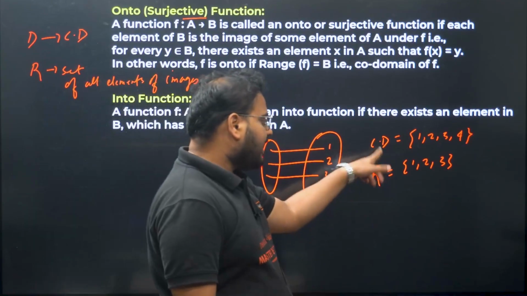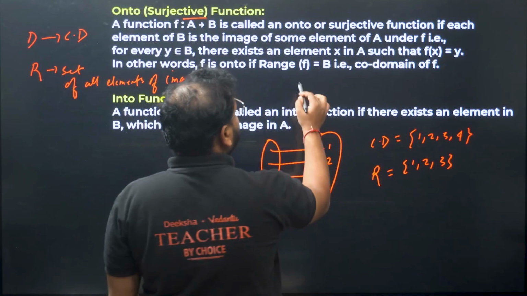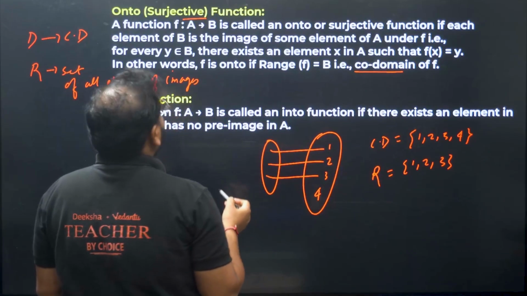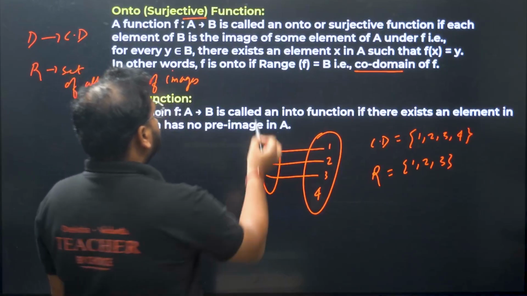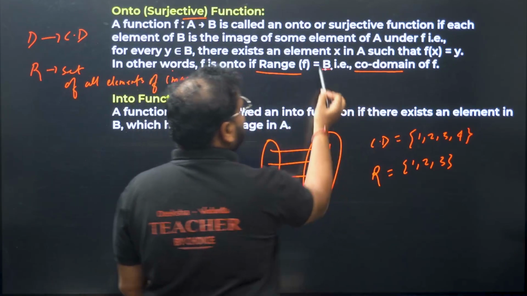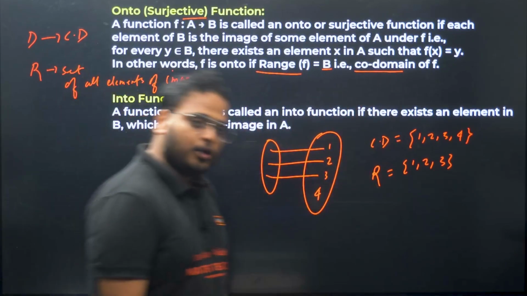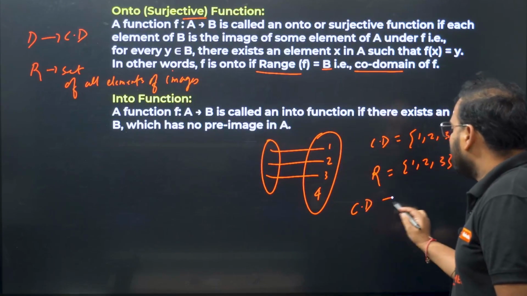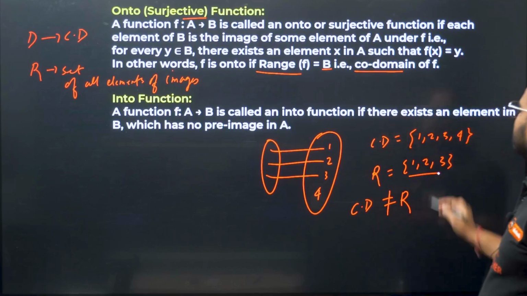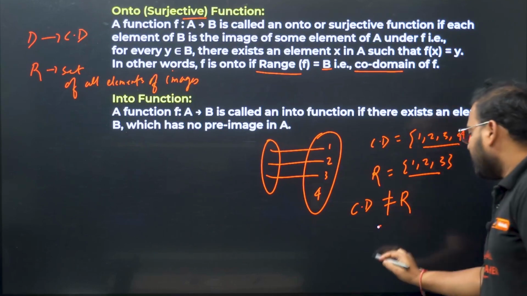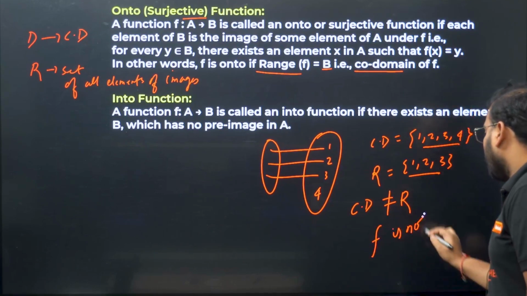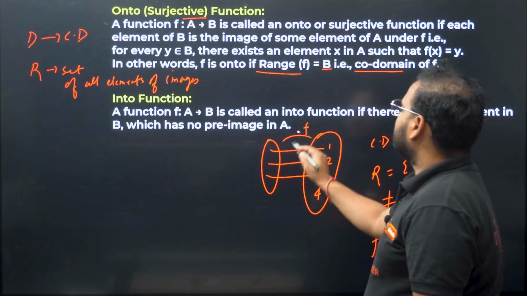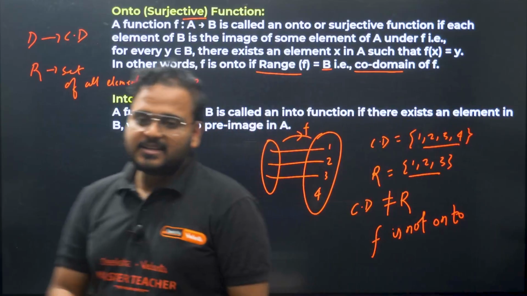So whenever you have range and codomain equal, when the range of the function and the codomain of the function are equal, then you call the function onto in nature. In this case, the codomain is not equal to the range. Check this out: 1 2 3, 1 2 3 4. Then we'll say function f is not onto. This mapping is called function f, and it is not onto.